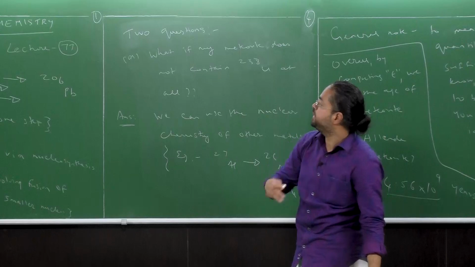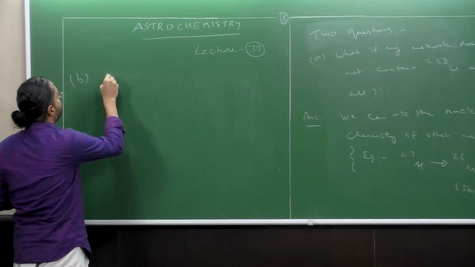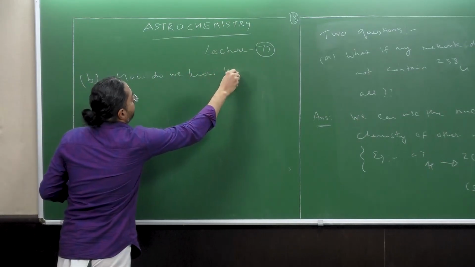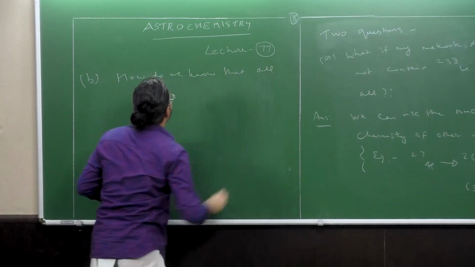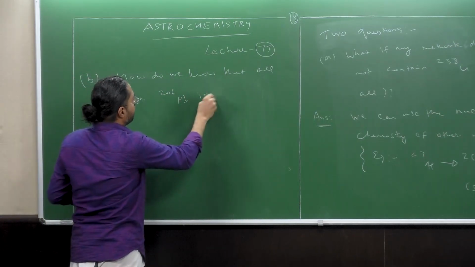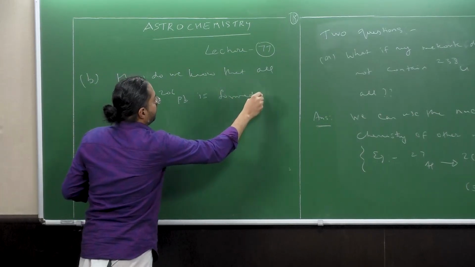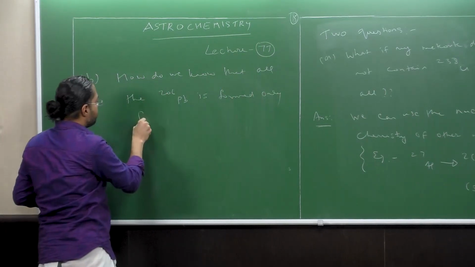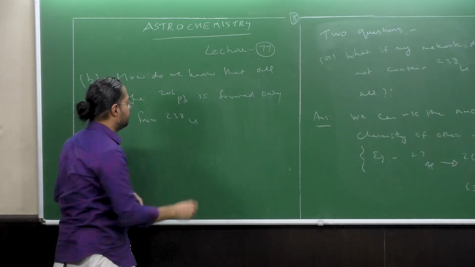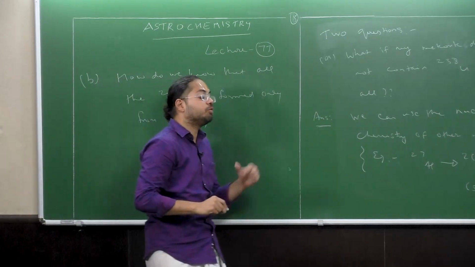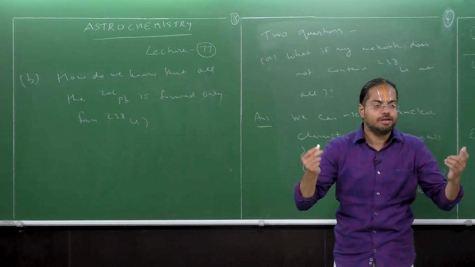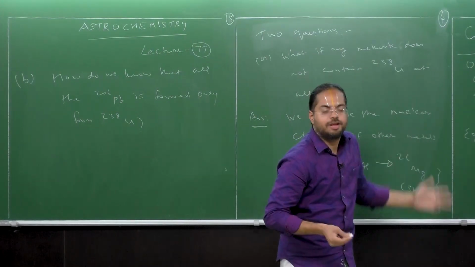The next logical question is, how do we know that all the lead-206 is formed only from uranium-238? What if lead-206 was already incorporated into the meteorite? In that case, the whole analysis would be null and void, right? The answer is